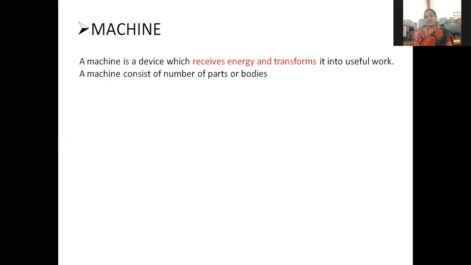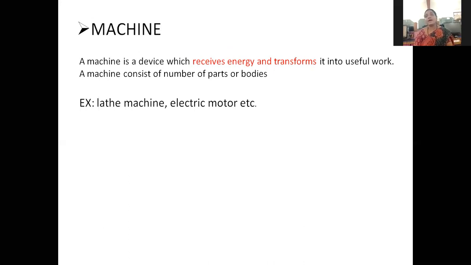Next, your petrol engine or bike, any engine, receives the chemical energy. It is converted into heat energy inside the piston cylinder and further converted into mechanical energy, that is, rotation. So a machine receives one form of energy and transmits it into useful work or another form of energy. A machine consists of a number of bodies assembled together, a number of parts like links, pairs and chains. Next upcoming topic is links.